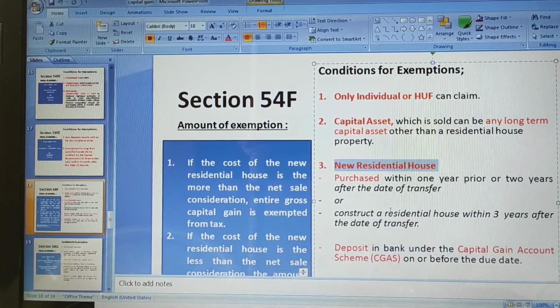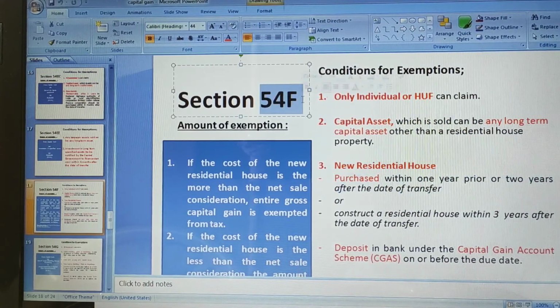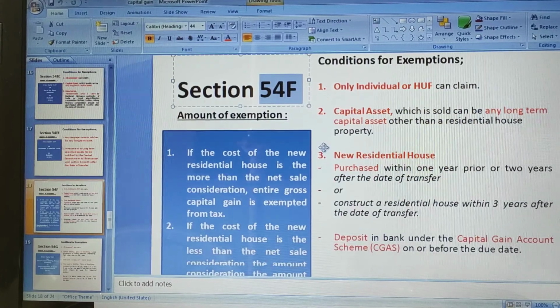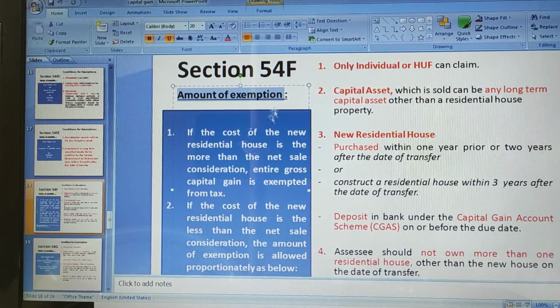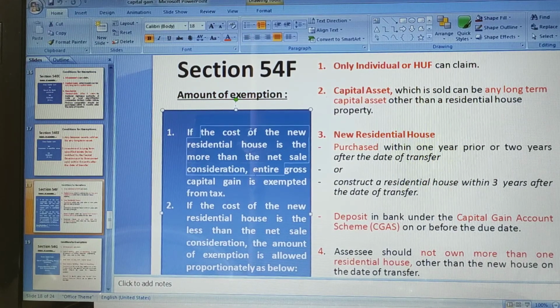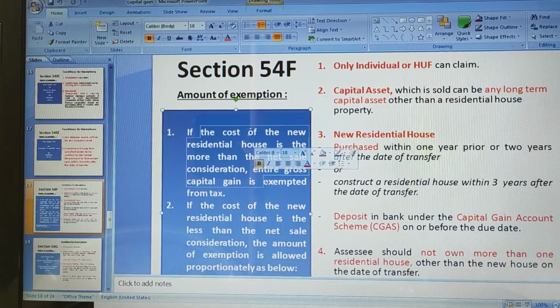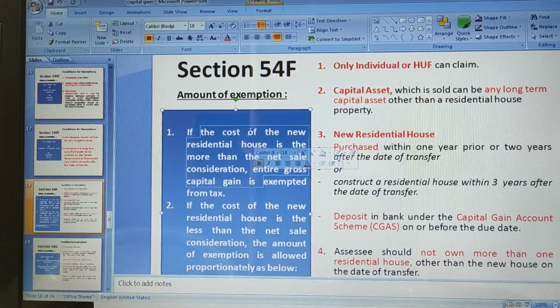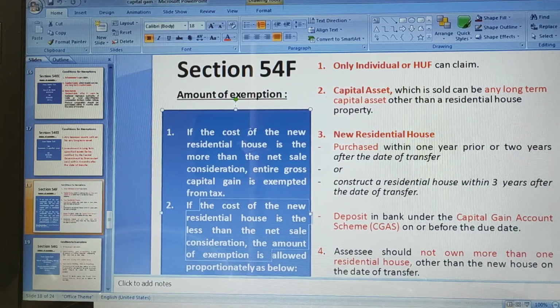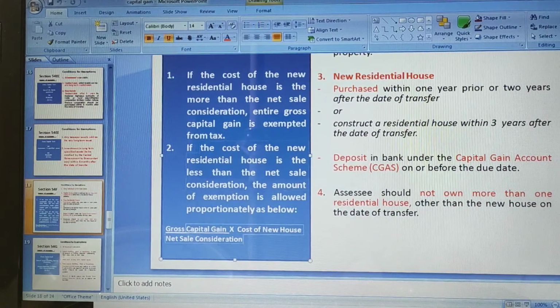Date is not given in the question, but anyways we will assume that it was purchased within the duration, and we can apply 54F. Now what is the amount of exemption we should give? Compare cost of residential house with the net sale consideration. If the cost of residential house is more than net sale consideration, entire gross capital gain can be exempted. If the cost of new residential house is less than net sale consideration, this formula is applicable.